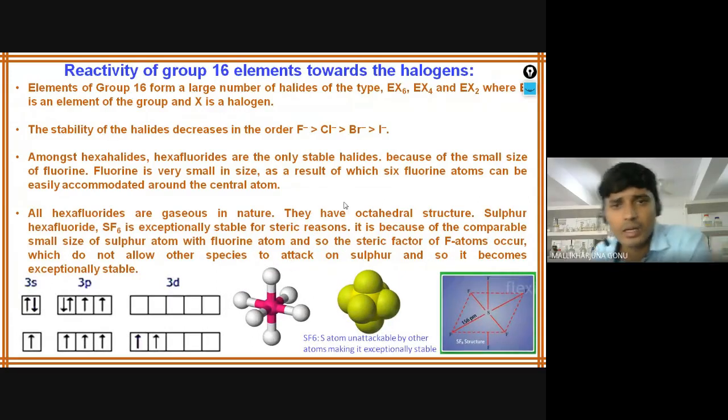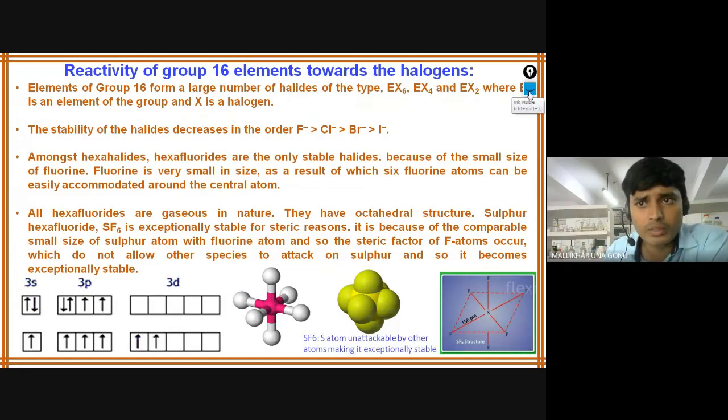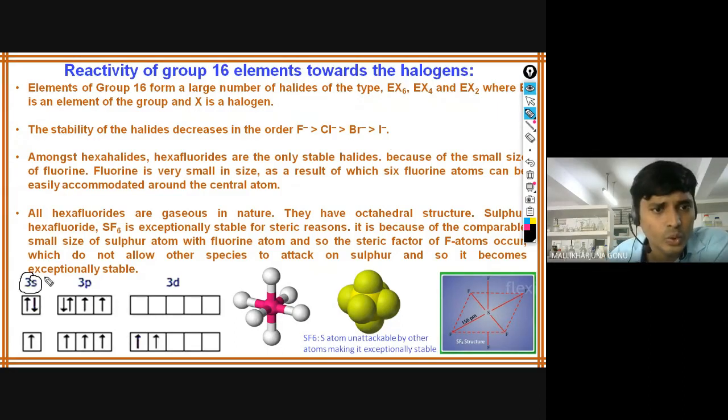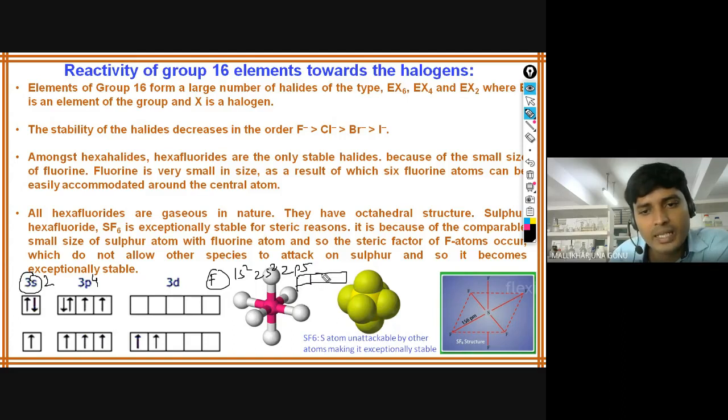How can these hexafluorides be formed? The electronic configuration of sulfur is 3s2 3p4, right? And fluorine is 1s2 2s2 2p5. In this 2p5, how many electrons are there? 2 here, 1. This one unpaired electron is the one that will participate in the bond. So how many electrons are required here to make the bonds? How many are required, Vidisha?